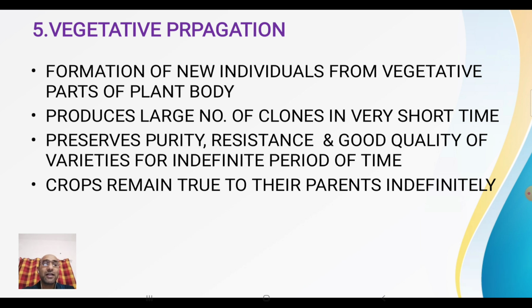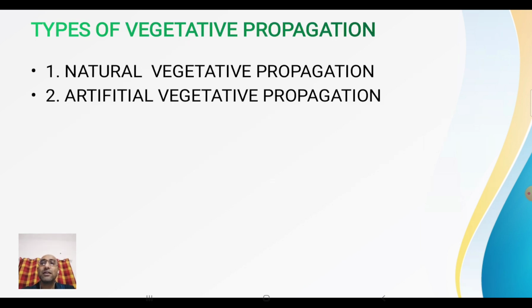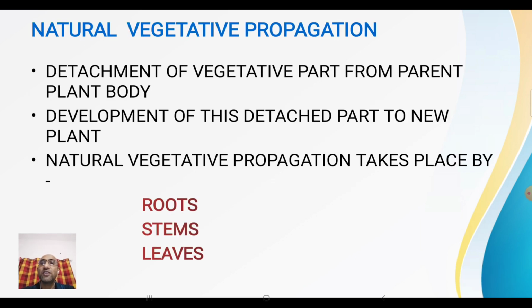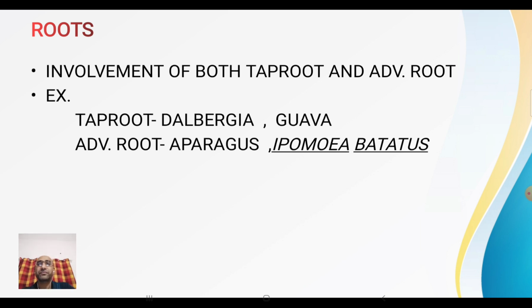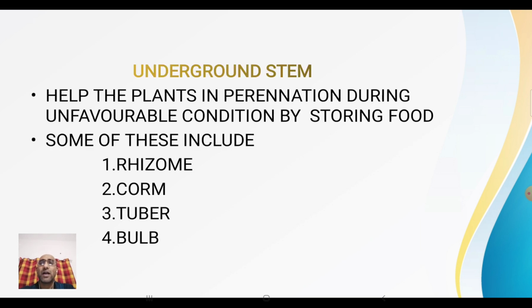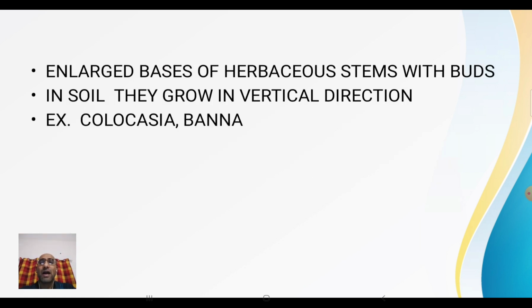Again, if we study vegetative propagation in detail, we can say that it can be natural as well as artificial. As far as natural vegetative propagation is concerned, it can occur through roots, stems, and leaves. That is well known to you. There is no need of further study about it. I am just showing the slides of these roots, stems, and leaves, and how different types of stems are involved in the process of reproduction. Those are very detailed processes, so there is no need of that.